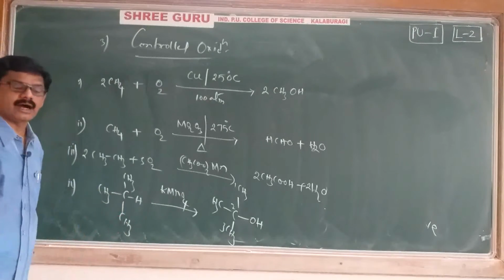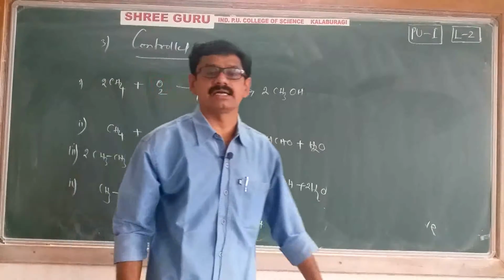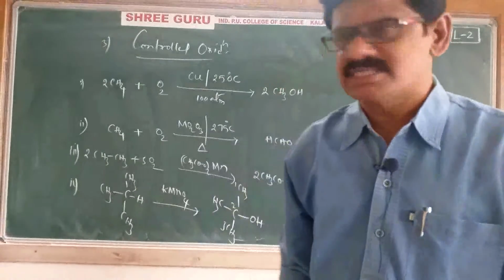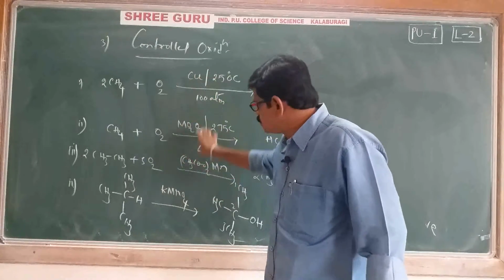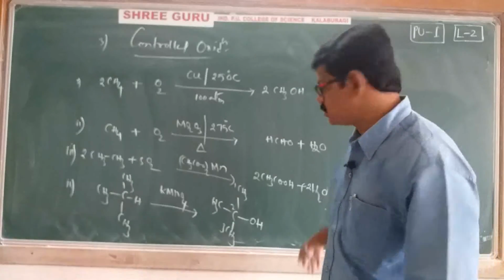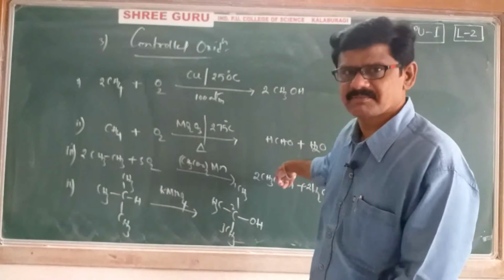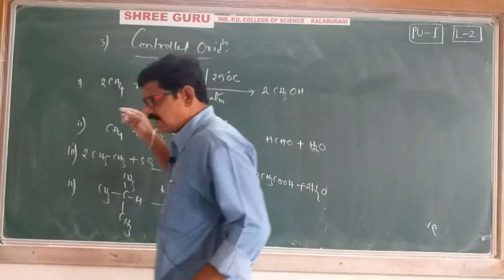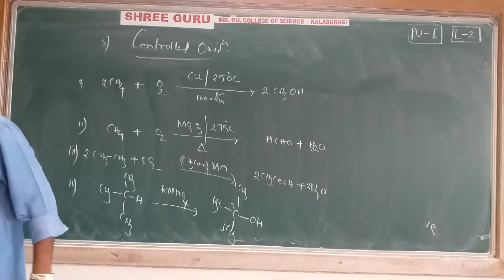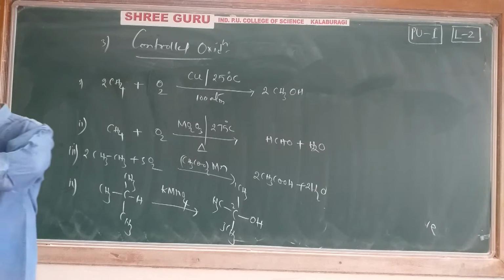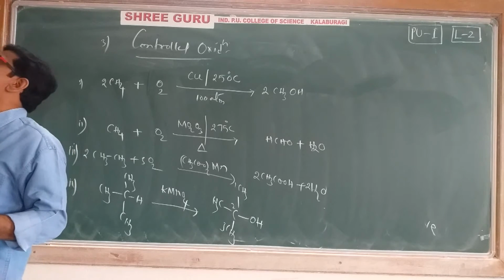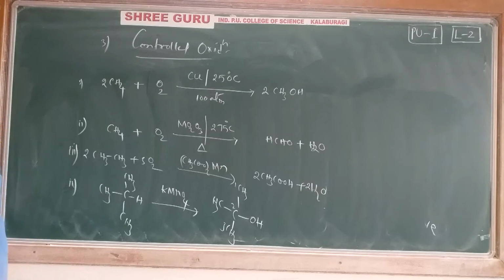These four are the examples for controlled oxidation. Who is controlling? Whatever reaction conditions we are using, those conditions are controlling our products, remember. Okay, right. Then after controlled oxidation, we'll go to another chemical property, that is isomerization. Next one is isomerization.